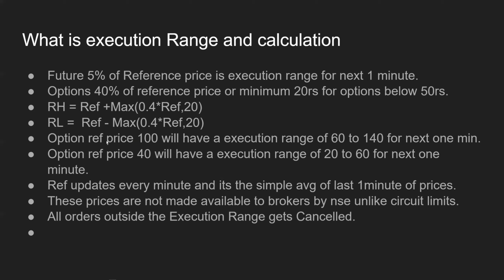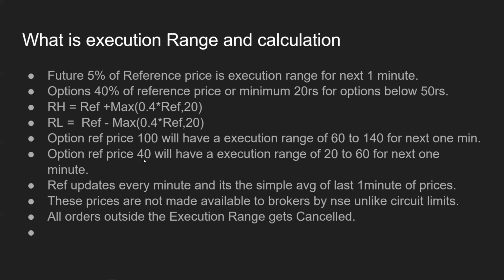So if there is an option contract whose reference price is 100, then for the next minute, the execution range can only be between 60 and 140. So any order which is outside this range will get cancelled, right? For the next 1 minute, right?